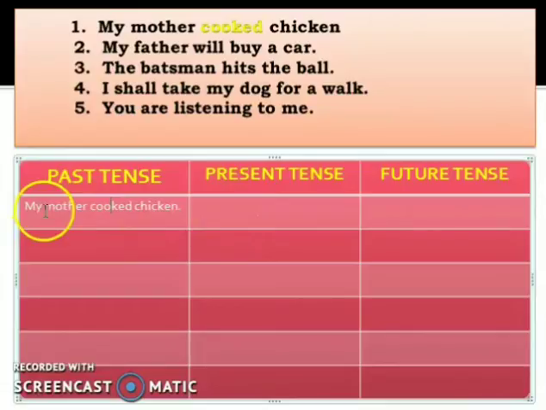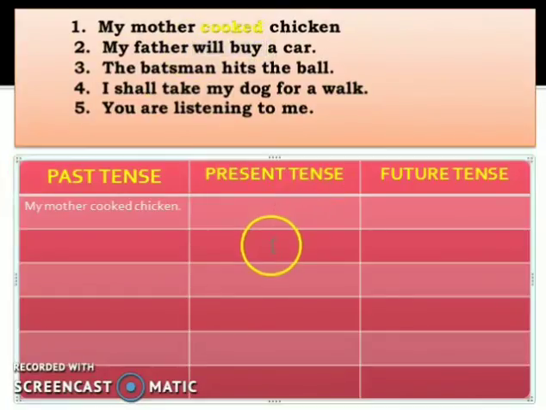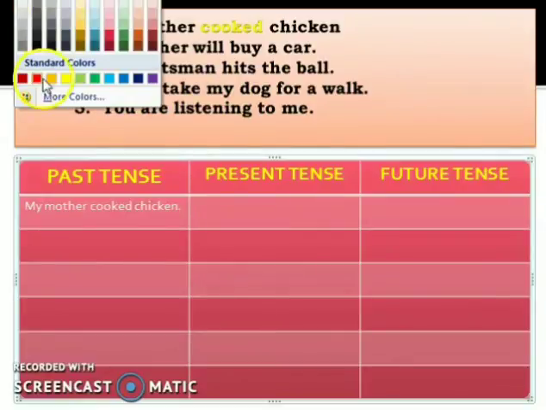Now, go for the second sentence. My father will buy a car. Here in the sentence, will buy is the action. So, this will buy will tell you when the action will happen. This action will happen in future only.